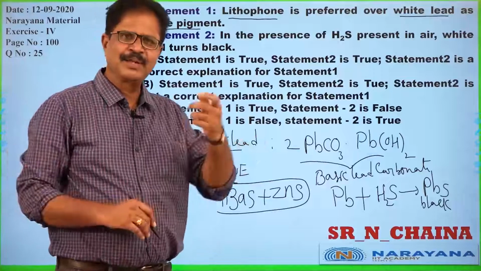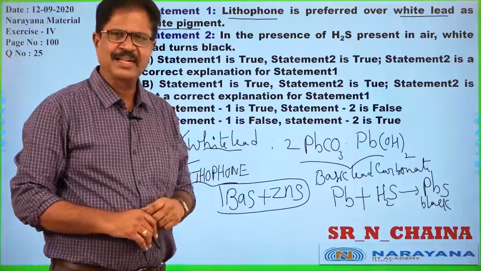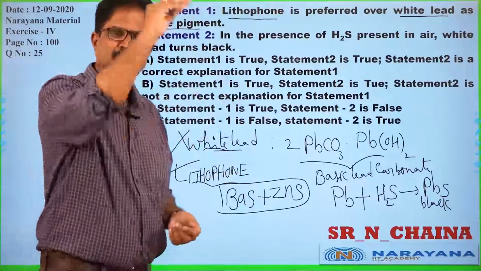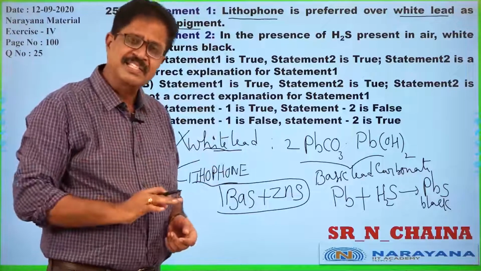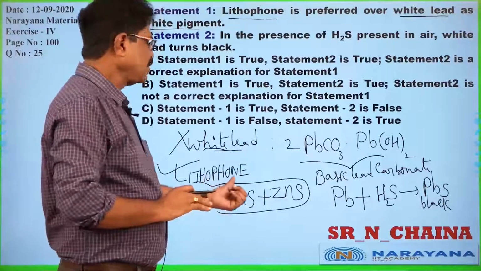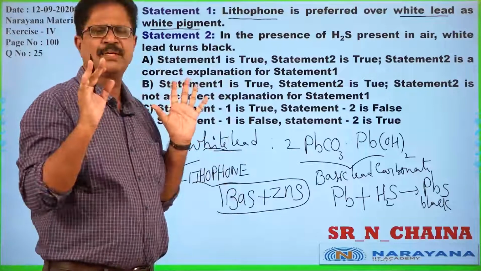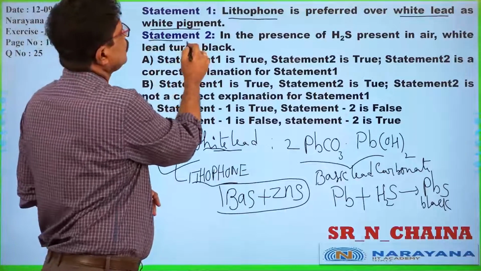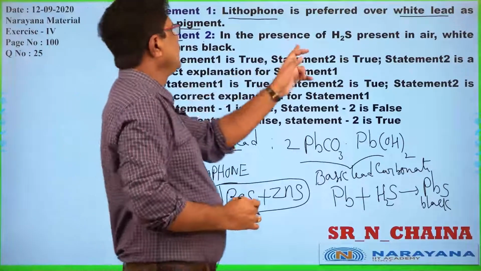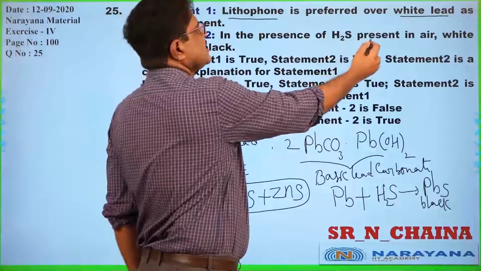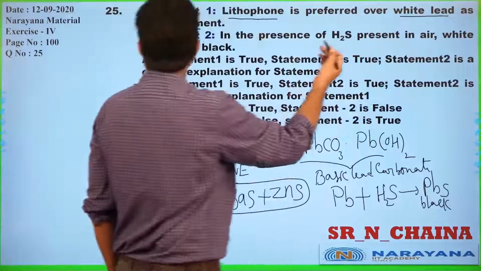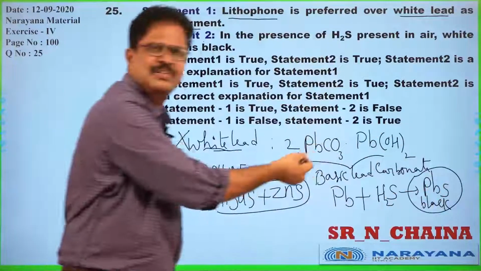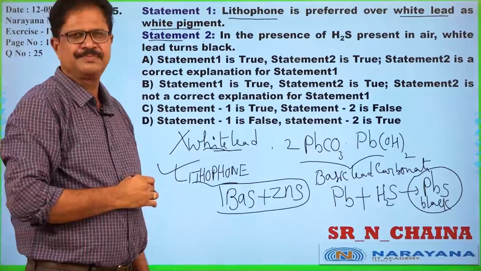So commercially it is not valuable. White painting should be white persistently. So lithophone is definitely preferable to white lead. Under statement 2, in the presence of H2S present in air, white lead turns into black due to the formation of lead sulfide, as I told.